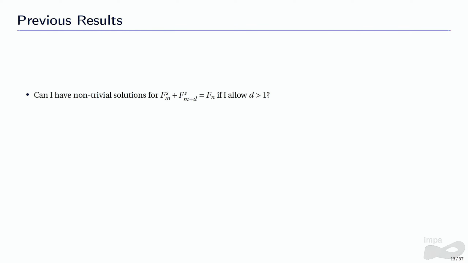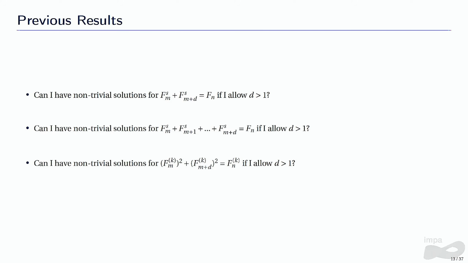What I mean is, what would happen if we let this d here be greater than 1? Could I get a Fibonacci number? Or if I keep summing consecutive Fibonacci numbers raised to the power of s, could I return to the Fibonacci sequence? And finally, in the k-Bonacci case, what would happen if this d here was greater than 1? Those were the questions that we asked ourselves.